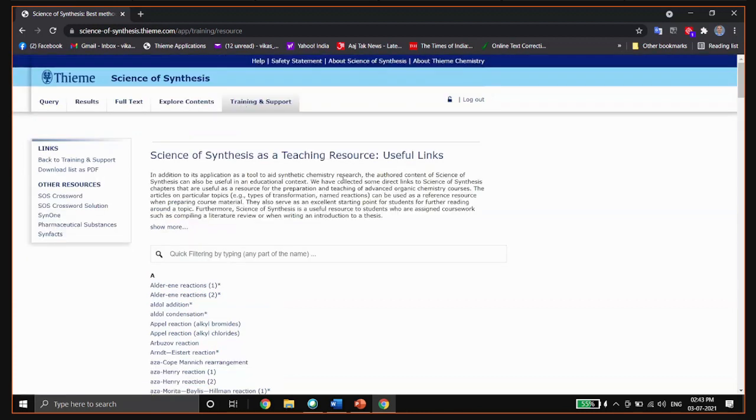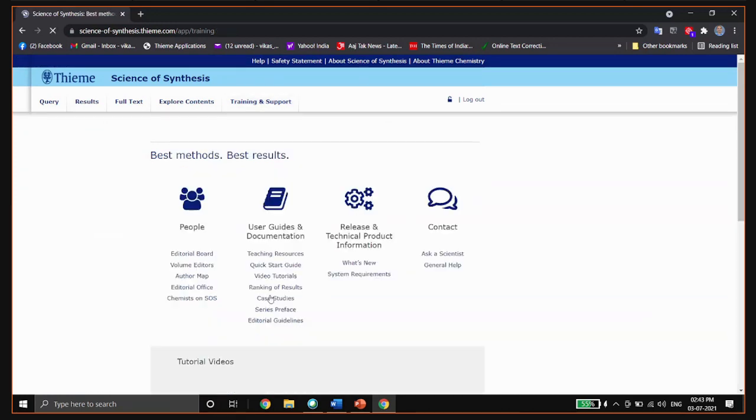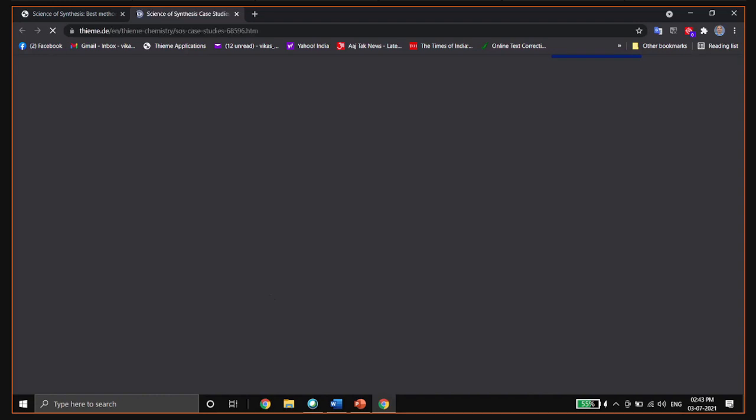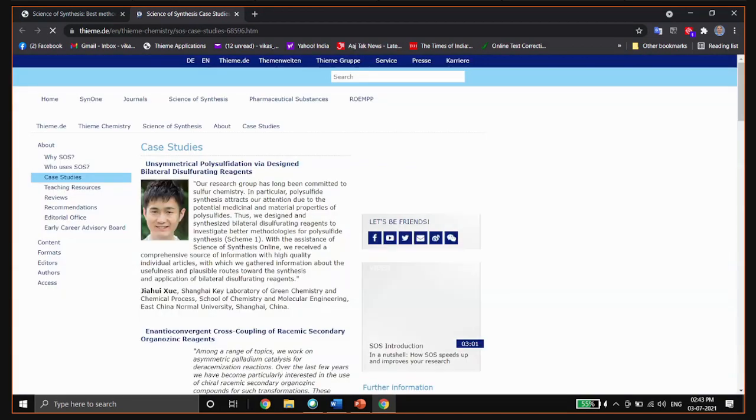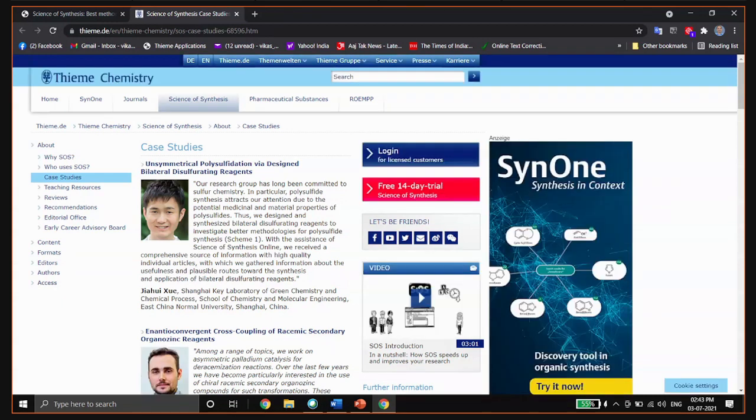Another feature of the training and support tab is case studies. Here I want to show you how other researchers have benefited from using SOS in their research work. There are some case studies on our website, in the training and support tab of SOS. You can also access them from the Thema Chemistry website.